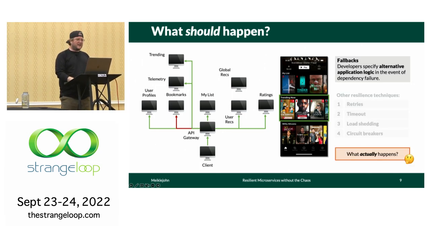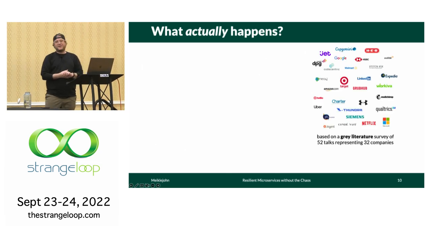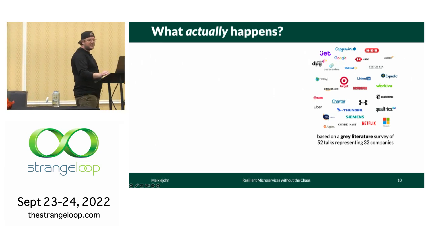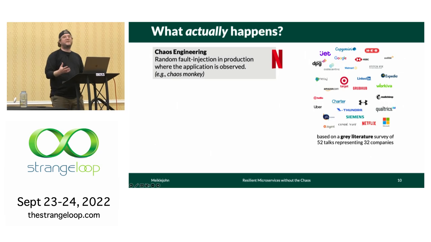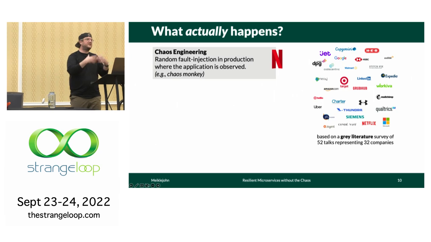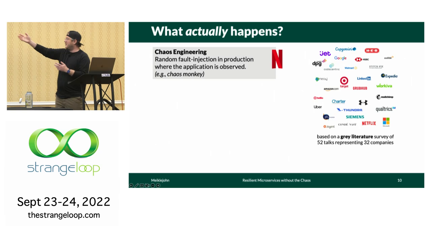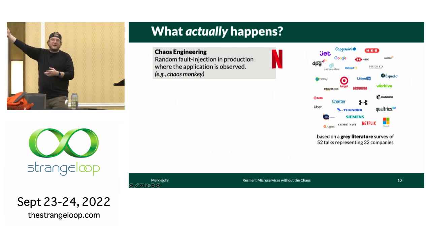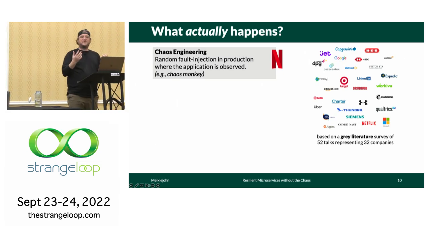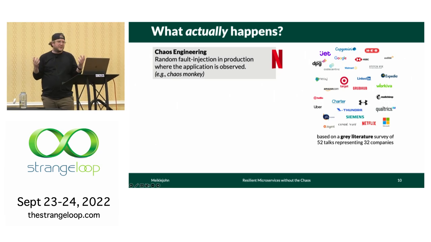But the question now is what actually happens? In terms of answering what actually happens, what developers typically do today is they rely on a technique or a suite of techniques called chaos engineering. You might be familiar with this with Chaos Monkey or similar systems, where you apply randomized fault injection at a coarse or low level and try to identify systems issues. We saw a lot of companies using this. In fact, we did a gray literature qualitative study, and we saw that, out of these 52 places where people talked about finding bugs, 32 of them were using chaos engineering, and it works great.